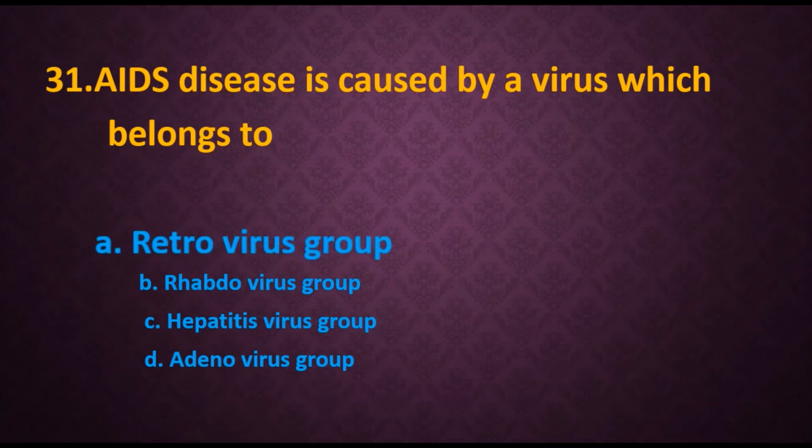Viruses are classified depending upon their genetic material. The viruses which have the reverse transcriptase enzyme are classified under the retrovirus group. So HIV has that reverse transcriptase enzyme and was included in the retrovirus group, which causes the disease called AIDS.